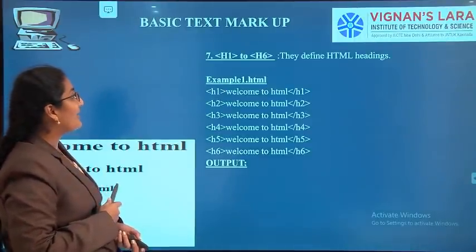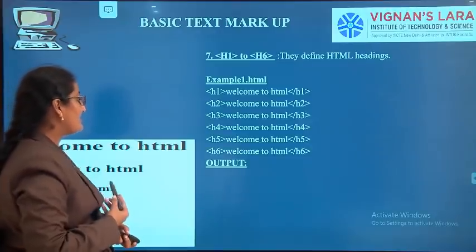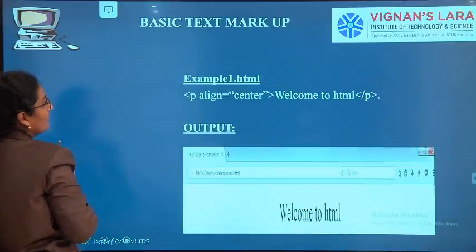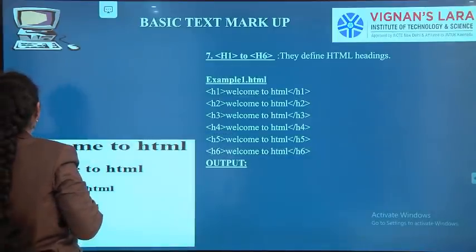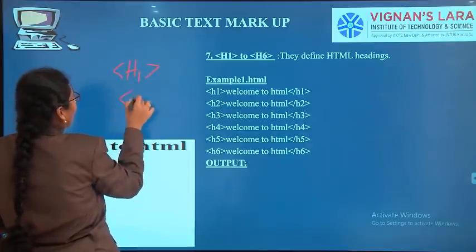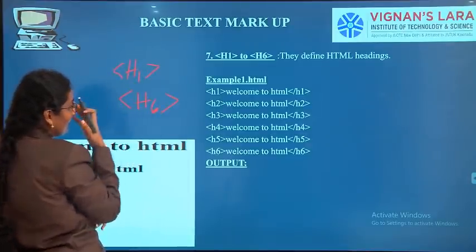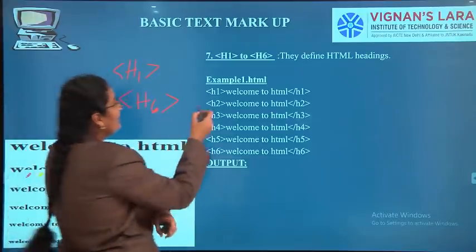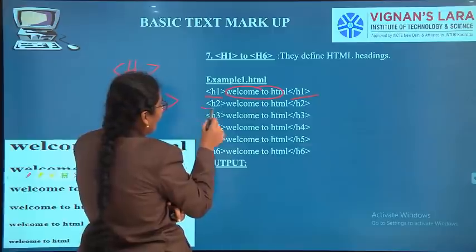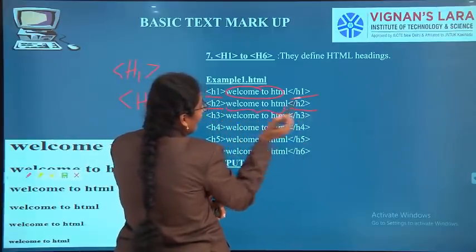Next, a very important and interesting one: size. Here you have H1 to H6, which are different sizes of headings. H1 opening, welcome to HTML, H1 close. H2 open, welcome to HTML, H2 close.